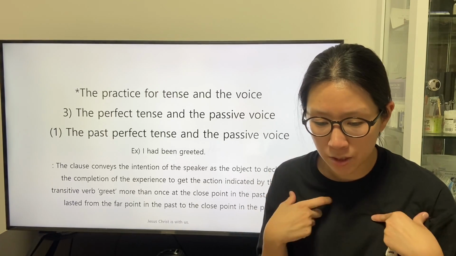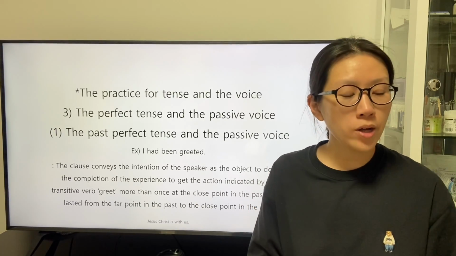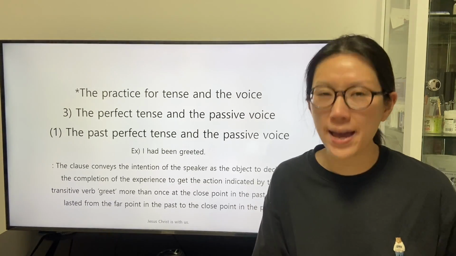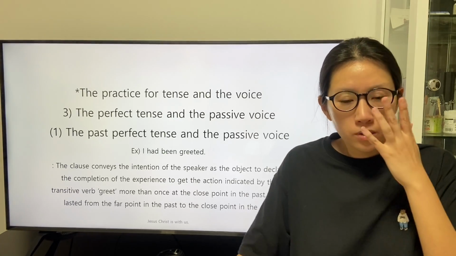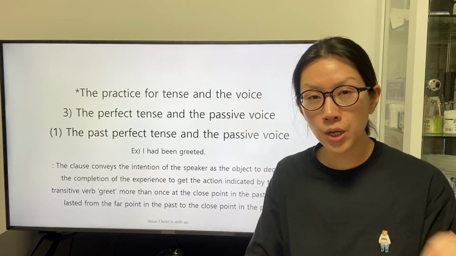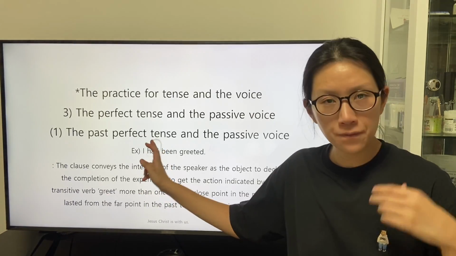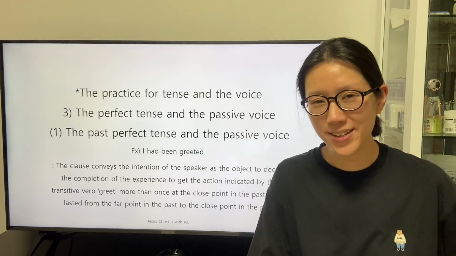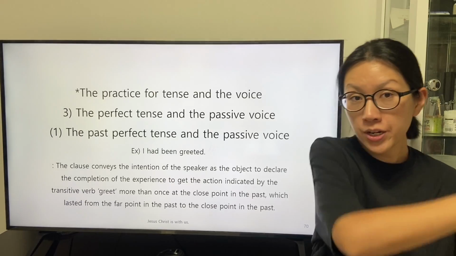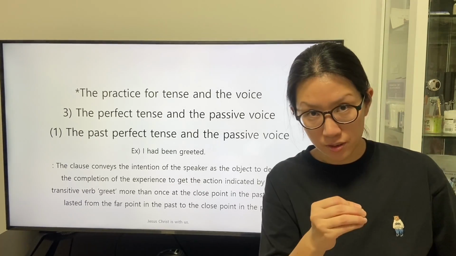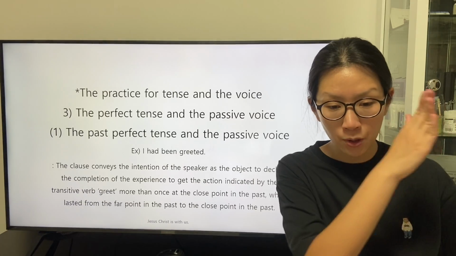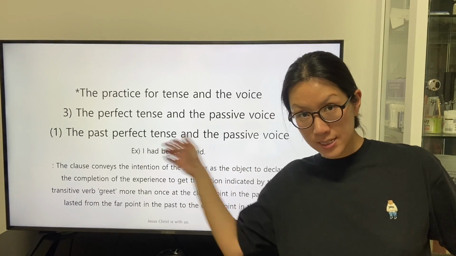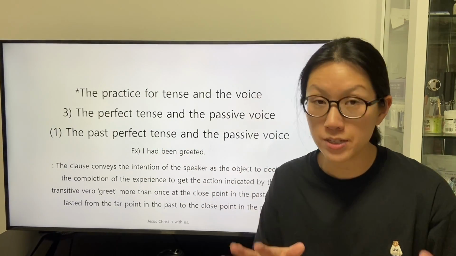The experience that the speaker describes was completed at a point in the past. So we can understand that the form of the intransitive verb had reveals the time gap between the close point in the past when the speaker declared the completion of the experience and the present when the speaker delivers discourse to the listeners in the conversation.